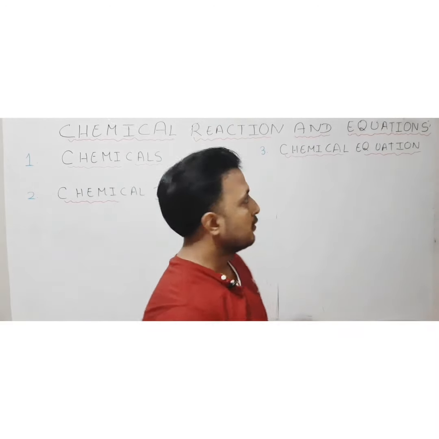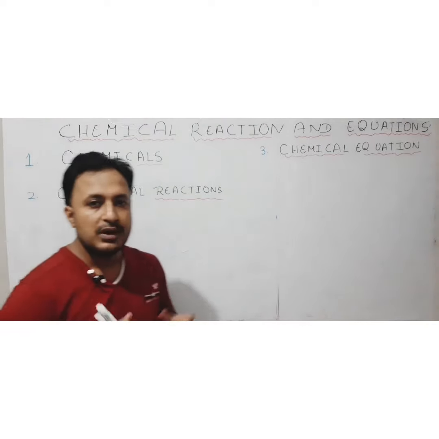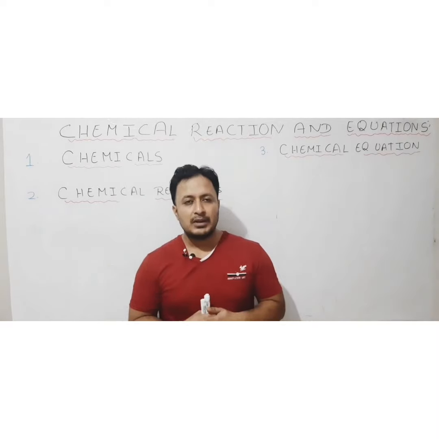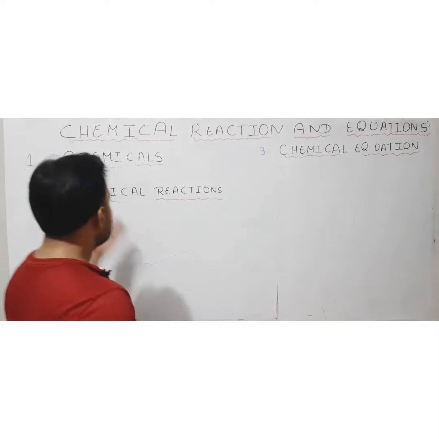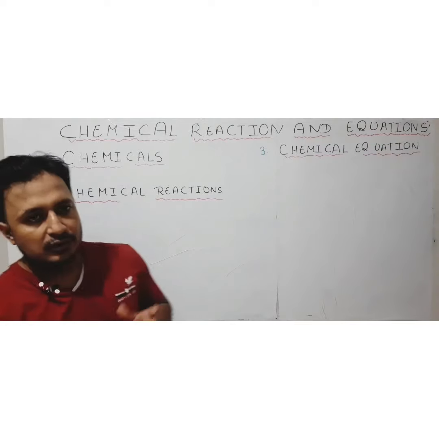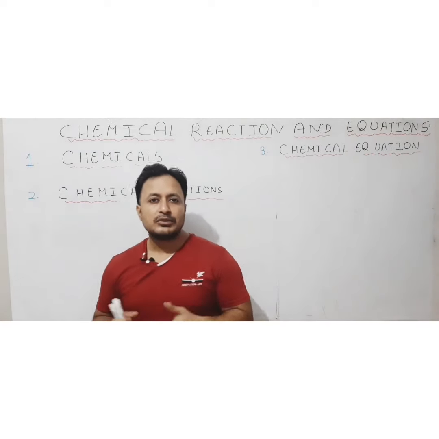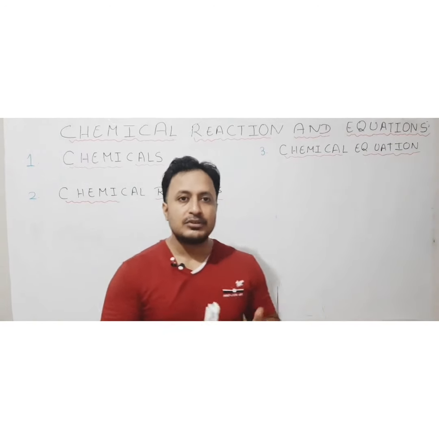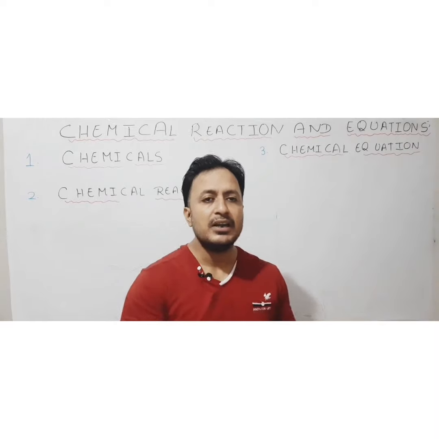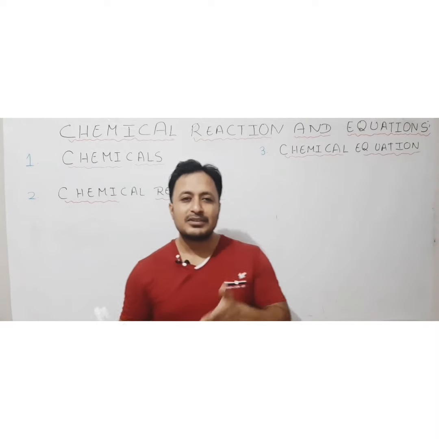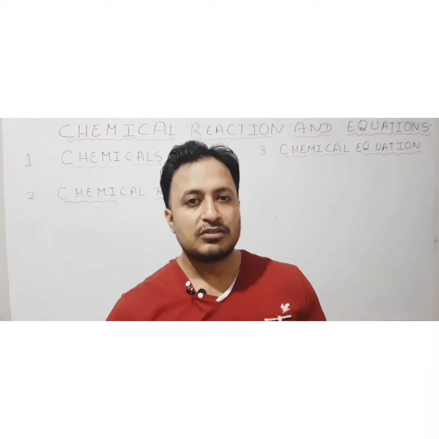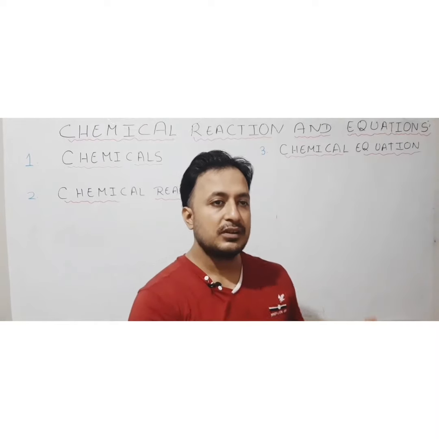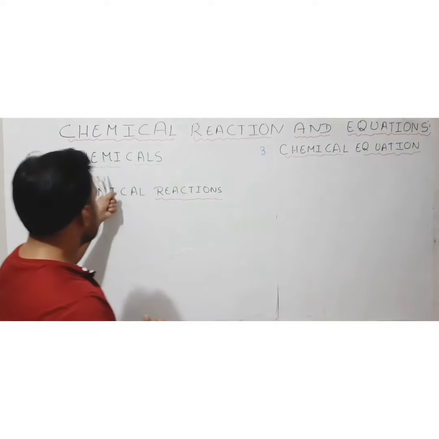So basically the term chemical is going to be a very, very important term. What is the actual meaning of this chemical? So in simple language, when we are talking about chemicals, it means any substance which is undergoing change in its atomic or molecular arrangement during any process; that substance is known as a chemical. Okay, if any substance is undergoing a change in its atomic structure or in its molecular structure during a process, then such a substance is said to be a chemical.